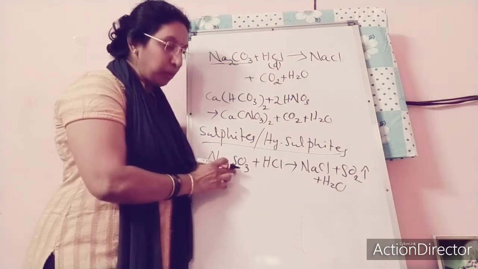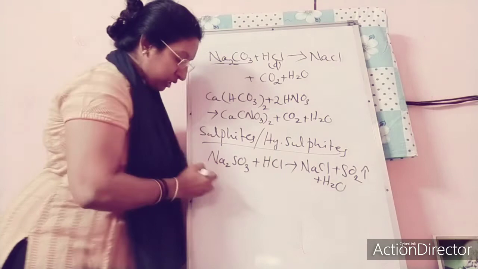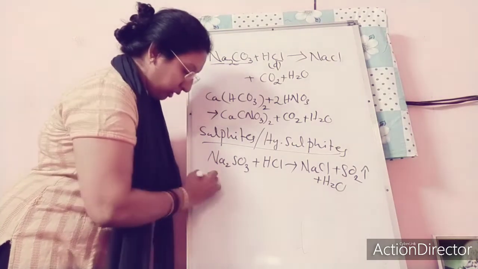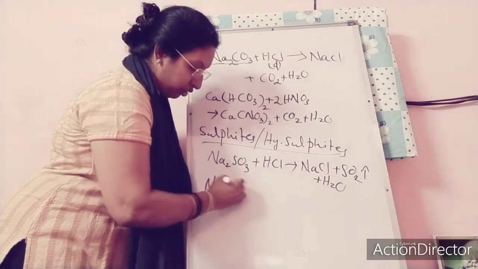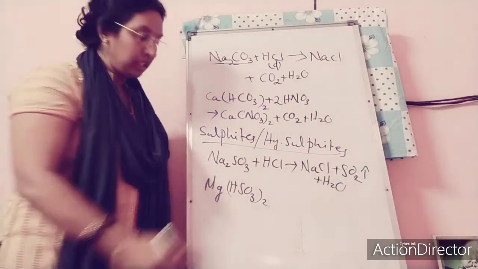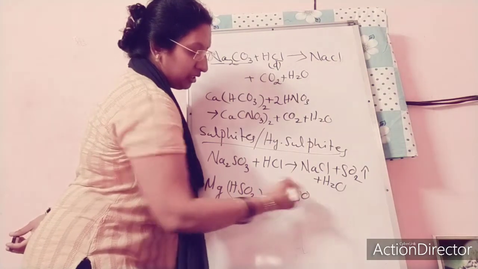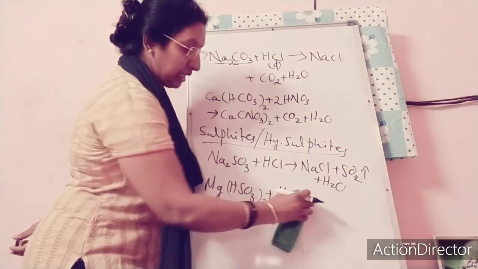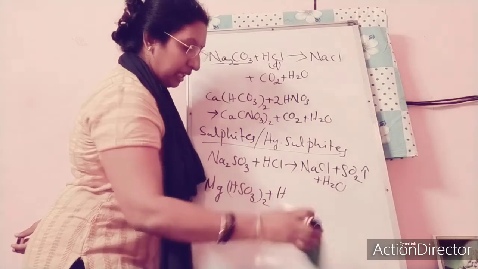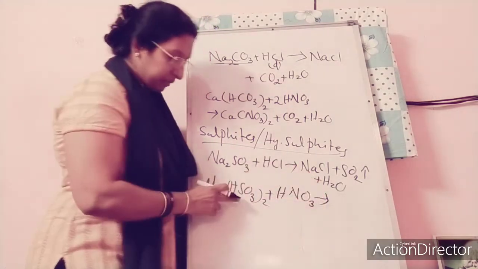Because sulfite is there, it will produce SO2. Similarly, suppose you are doing magnesium hydrogen sulfite treated with an acid; you can take nitric acid, HNO3.